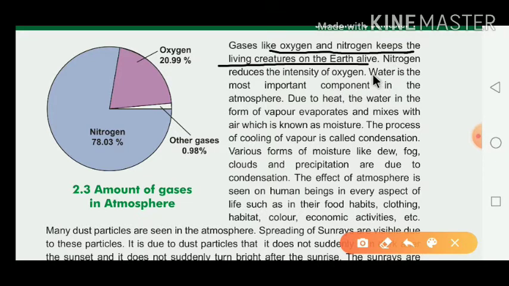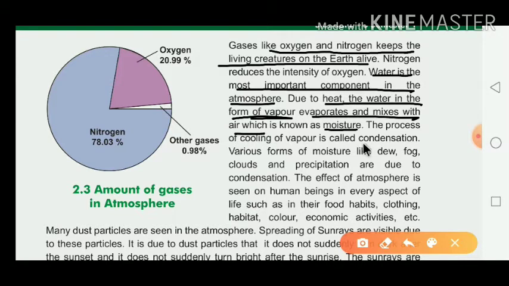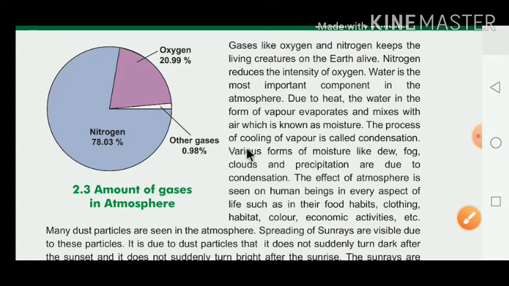Water is the most important component in the atmosphere. Due to heat, the water in the form of vapor evaporates and mixes with the air, which is known as moisture. What is the meaning of moisture? The process of cooling of vapor is called condensation. What is the meaning of condensation? Condensation means ghanikaran, cooling.